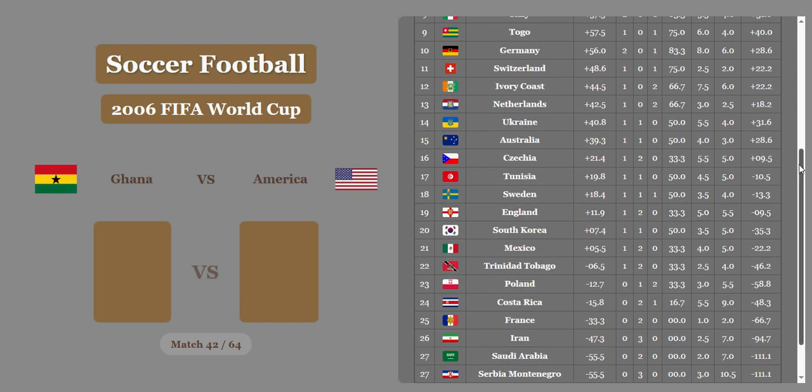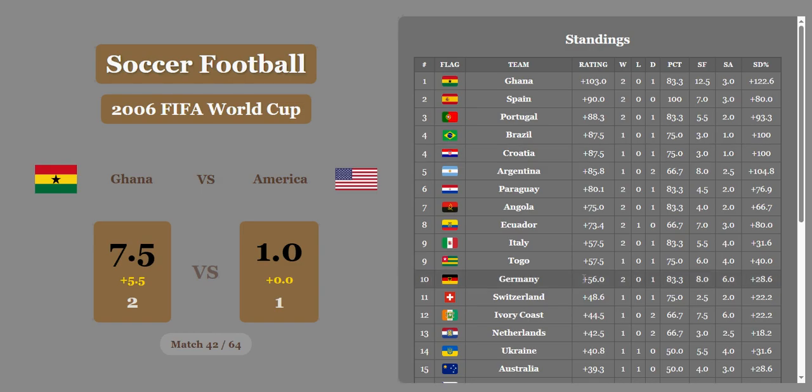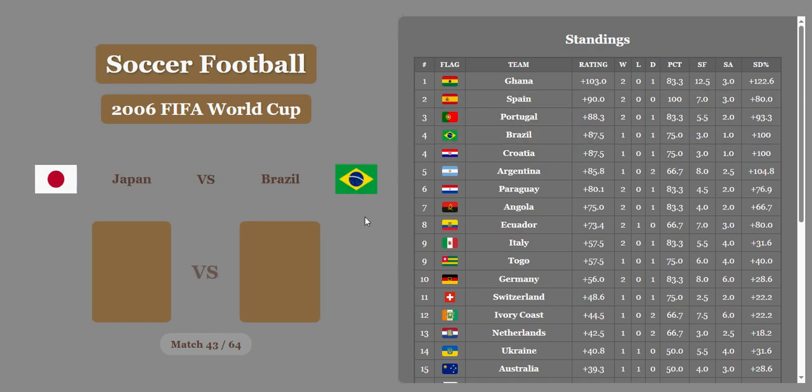Ghana versus America. 2-1 in favor of Ghana was the score in 2006, but they're going to get a huge 5.5 goals. The final, if both countries had about the same wealth and population, would be 7.5-1, according to the algorithm. And Ghana fights their way up into 1st place with a brutal victory over America with a rating of 103.0.